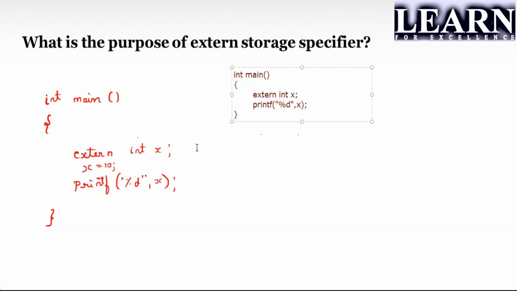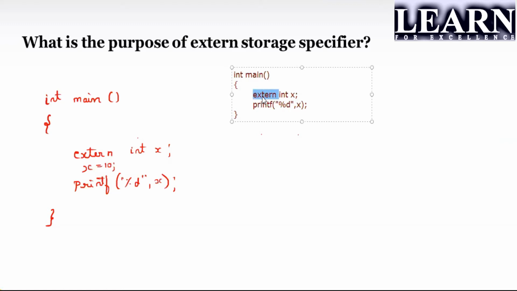So when it was just an integer, you were telling the compiler to create a memory of size integer, and you were asking it to print. Since you have not given anything, it will take it as 0 by default, so it will print 0 or a garbage value. This is the first point. Now, when you define the extern storage specifier, you're telling the compiler that you have declared this as a global.